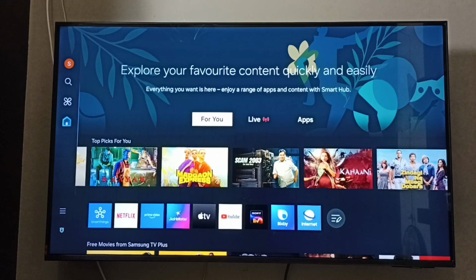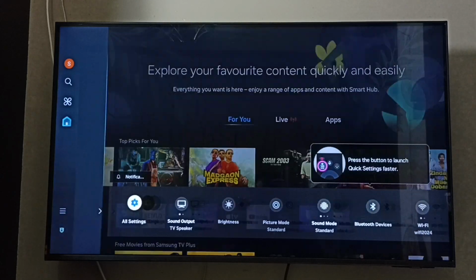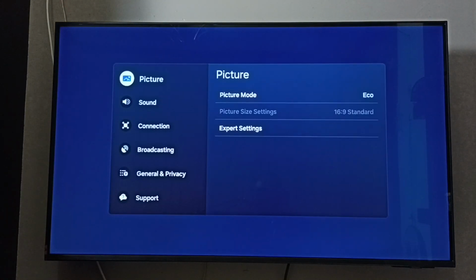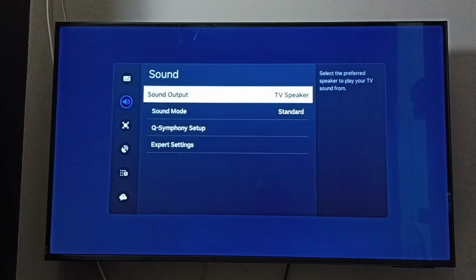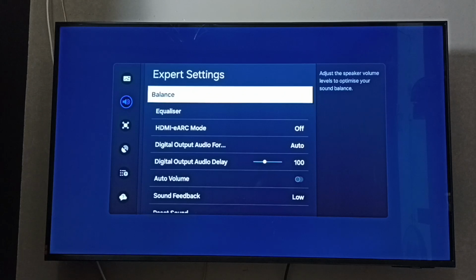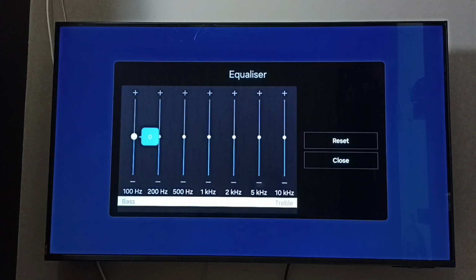Hi friends, this video shows how to open and use sound equalizer. Go to settings, go to all settings, set sound. Under sound, go to expert settings, set equalizer. So here we can adjust.